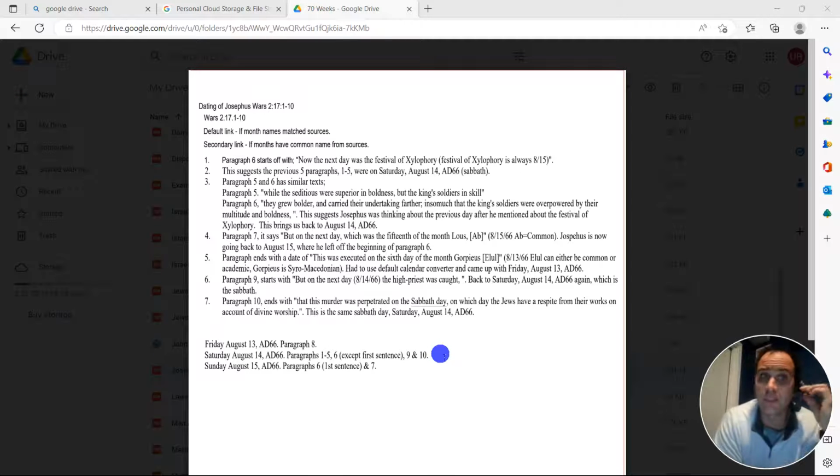I want to talk about something extremely important to dating Josephus' Wars. This is key to help dating the chart that I have. And as you'll find out, it's not an easy task if you're not already familiar with this.